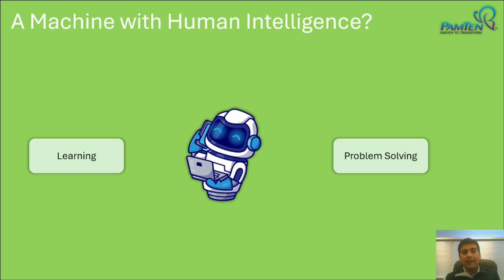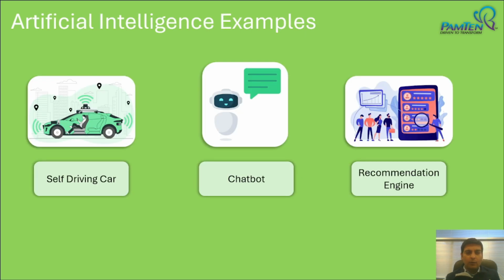So consider a scenario where we have a machine and this machine is able to learn, and on the basis of what it has learned, it can solve new problems without any human intervention. Isn't that amazing? And this, my friends, is the field of artificial intelligence. So simply put, AI is a field of computer science where a machine can learn on its own, and on the basis of what it has learned, it can solve new problems. And the important part is there is no human intervention over that. So we've understood what AI is.